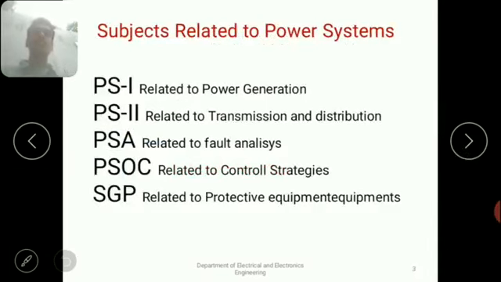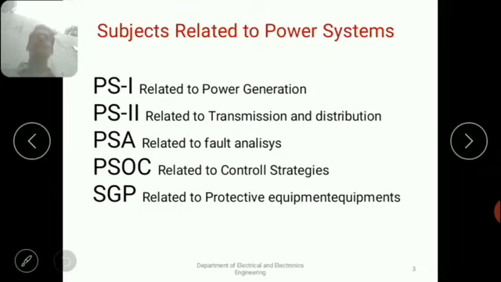Already we know the power systems can be divided into different parts, like power systems 1 and power systems 2 and PSA and PSOC and SGP. PS1 means power systems 1. Already we all studied this in the second year, I think. This power system 1 is totally related to power generation by using conventional energy sources like thermal and nuclear power plants.